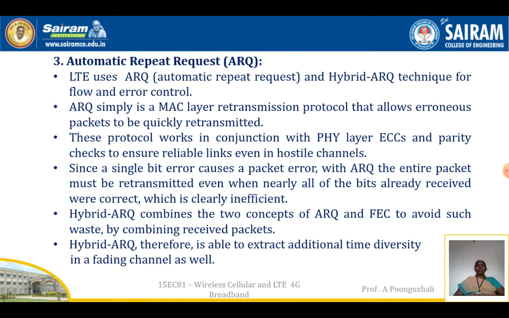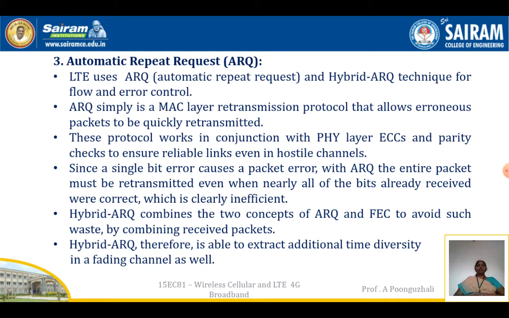In the physical layer we have error correction codes, and parity checks are used to ensure reliable links even in hostile channels. In ARQ, a single bit error causes a packet error.